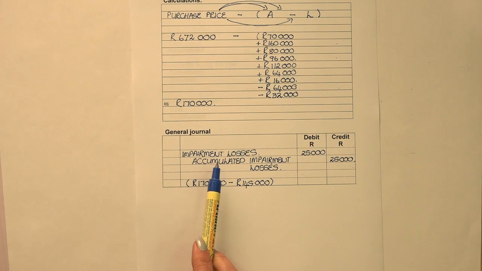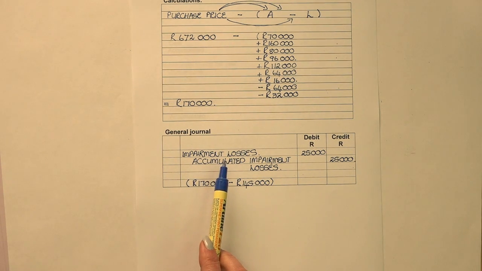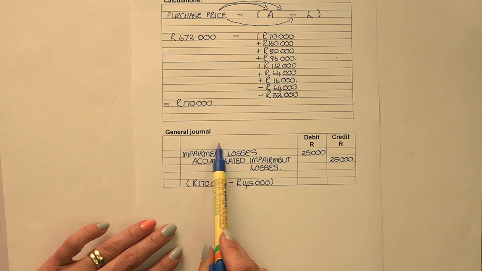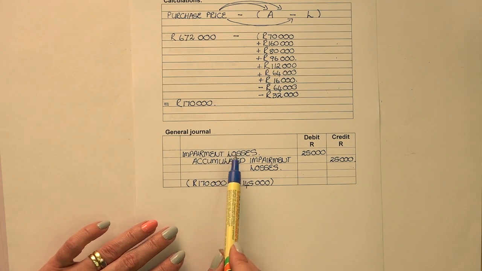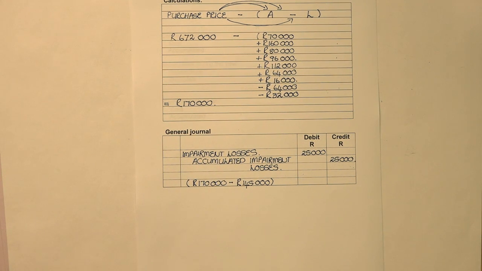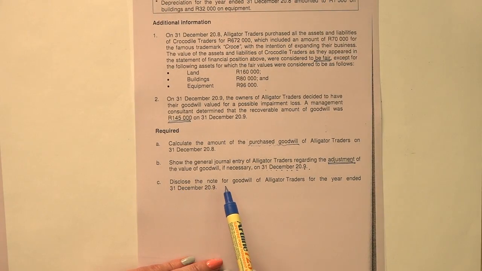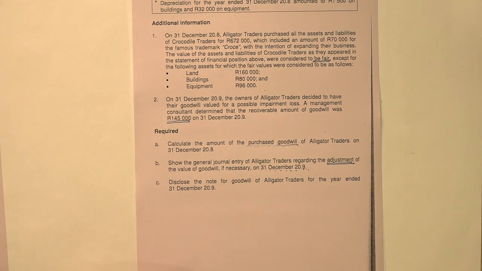Remember, goodwill does not have a useful life. It's not like a tangible asset that we can write it off for usage over the useful life. That's why the term impairment losses is used instead of depreciation. Last step in the process, in the C part, disclose the note for goodwill of Alligator traders for the year ended 31 December 20.9. Now, all our non-current asset notes have the same format.